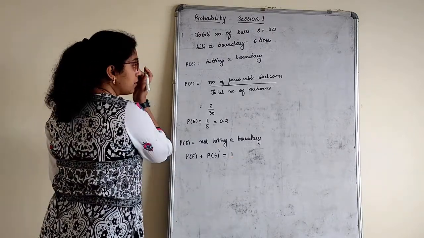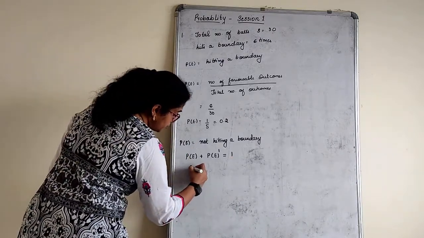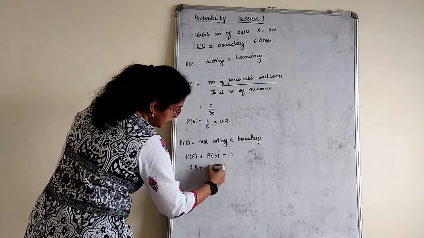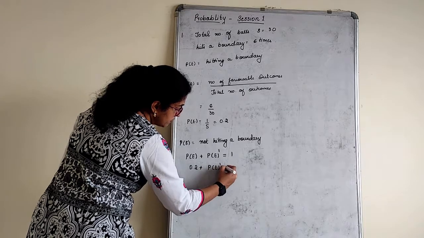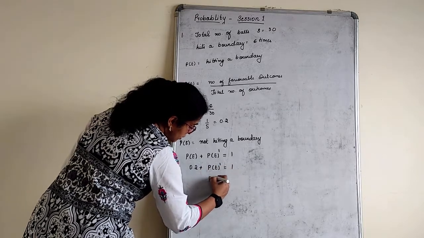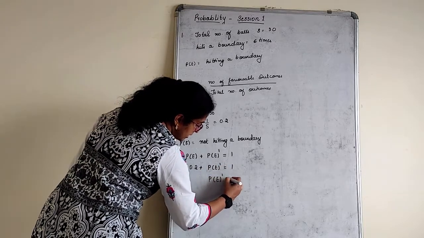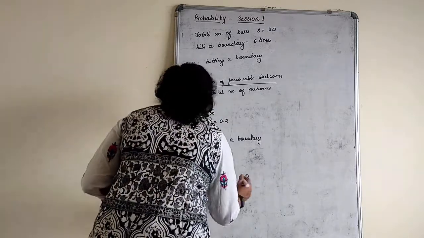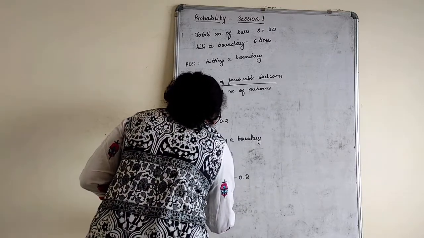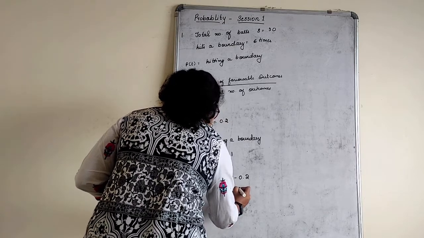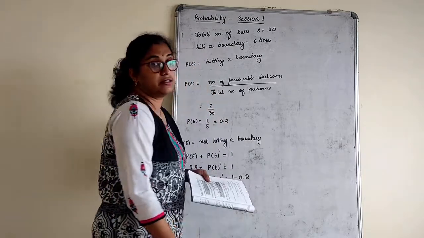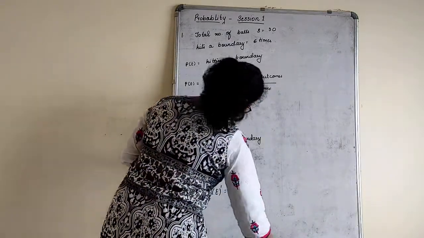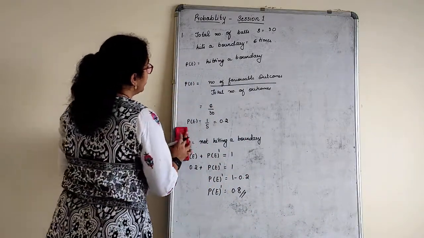What is the probability of hitting a boundary? 0.2. What is the probability of not hitting a boundary? We have to calculate. So probability of not hitting a boundary is 1 minus 0.2, where you get 0.8 as the answer. This is how you actually do the sum. Right? We'll go with the next one.